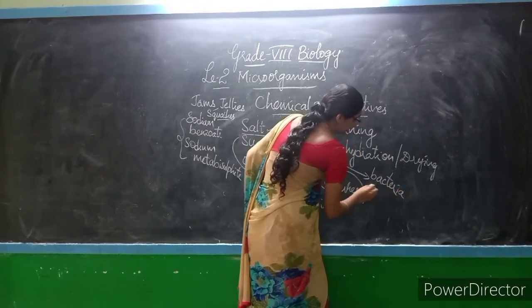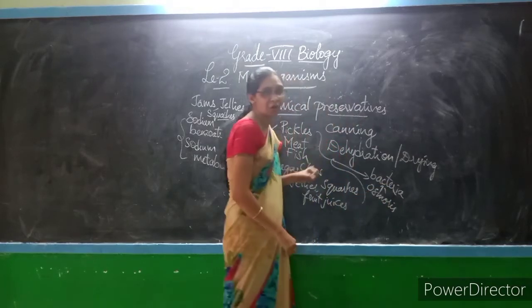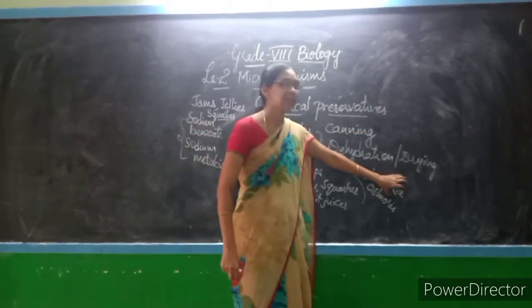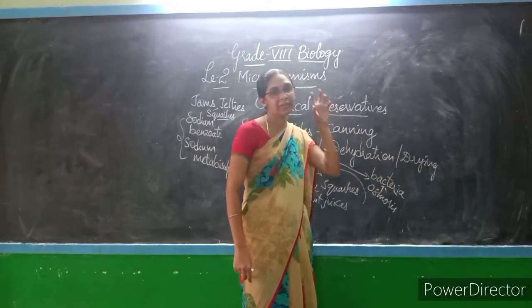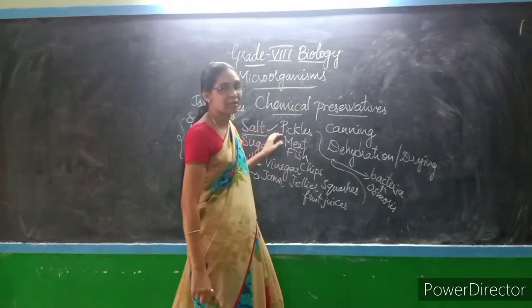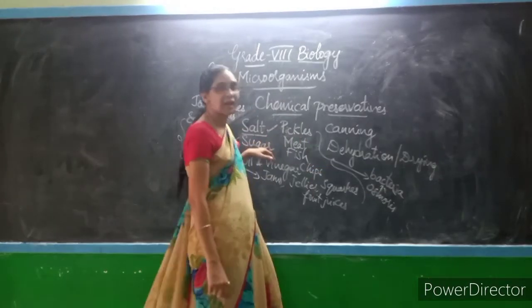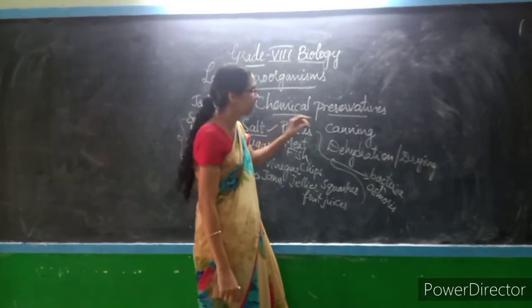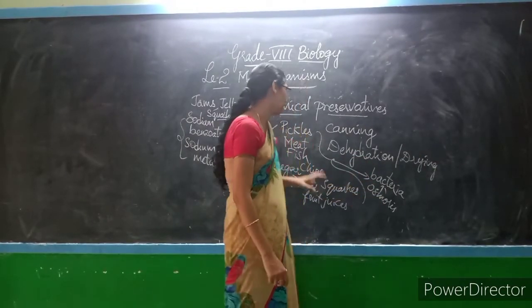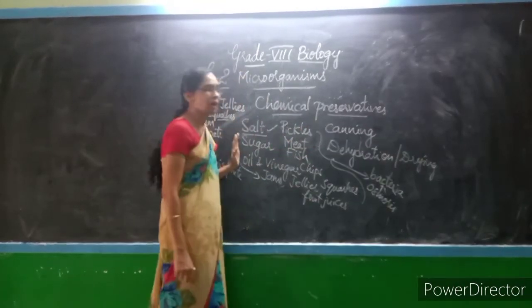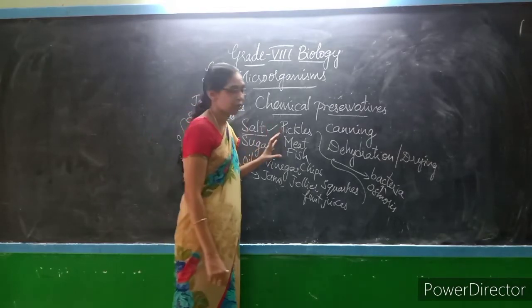Due to osmosis, the bacteria may undergo osmotic shock, and the bacterial cell may lose water from its cell body and shrink. Because of that osmosis process, the bacteria may die. So because of salting and adding sugar to different food materials, we can control the growth of bacteria. This is the use of salt and sugar for controlling microorganisms.